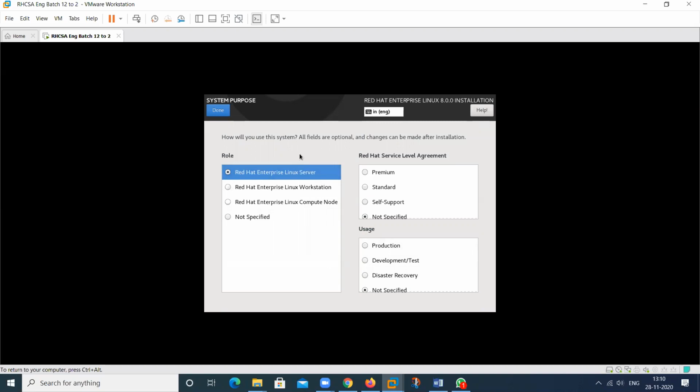It's a server operating system, where you can design the servers, and this is my self support and for testing purposes. So we want to install this Linux server, self support and testing environments. According to your choice, you can select premium, standard, production, disaster recovery. So it's your choice.